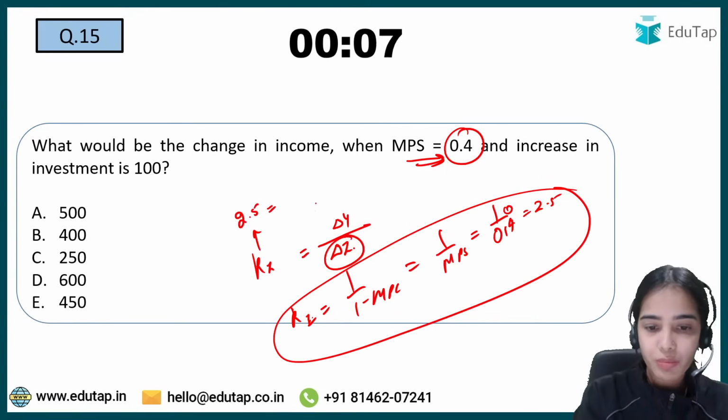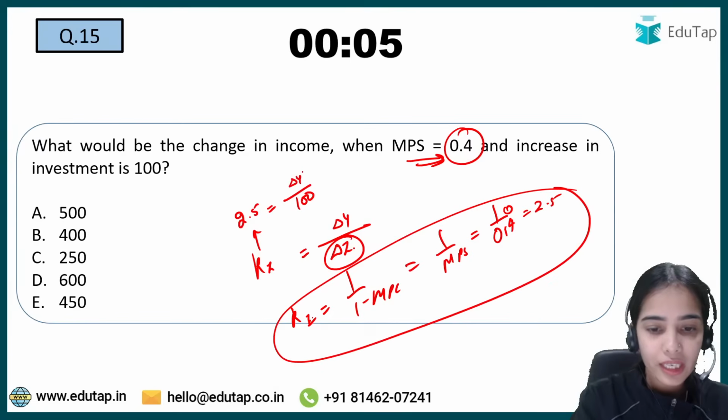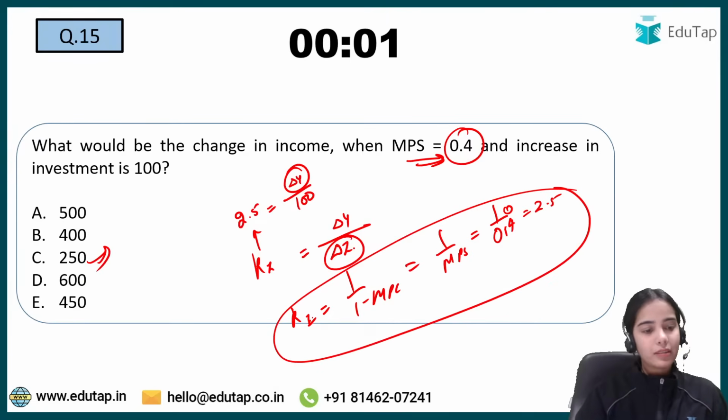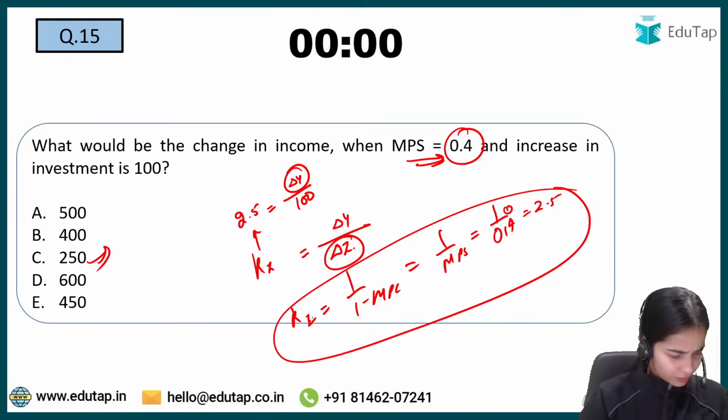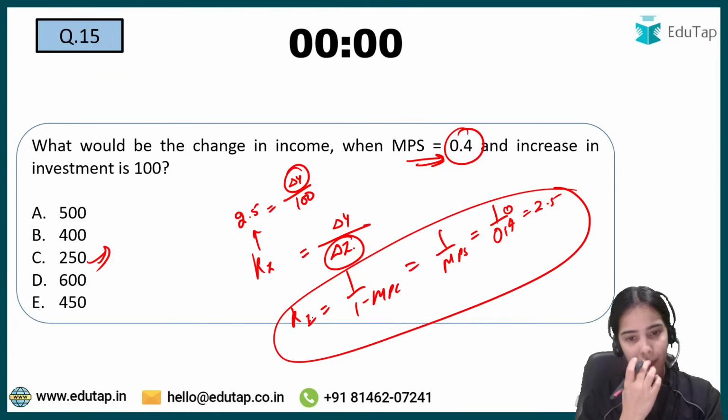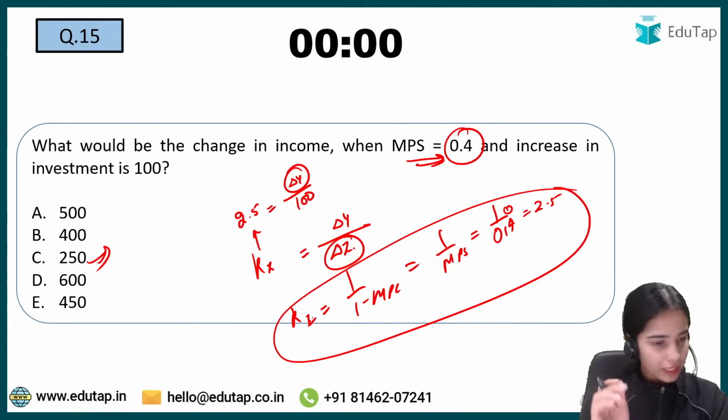Now change in investment is 100. Change in income will be 250. Right? So here I am getting the answer. What is the answer here? Got it? Yes, C is the answer here.